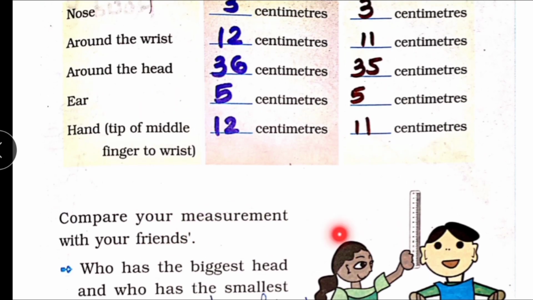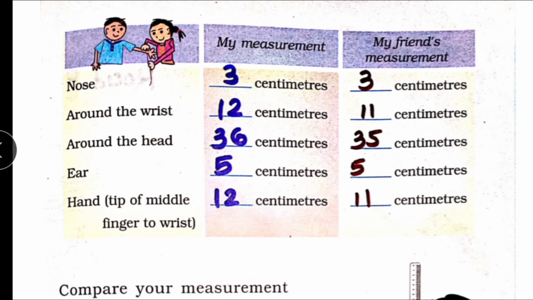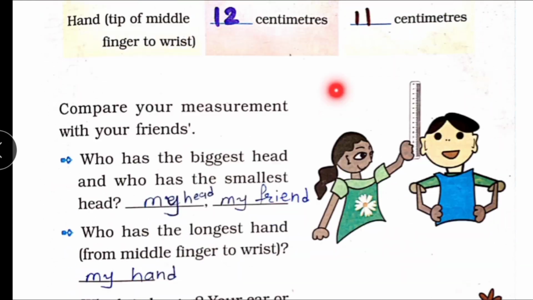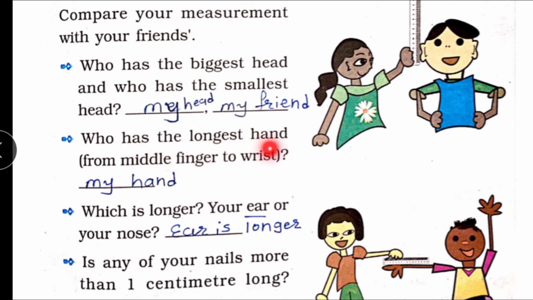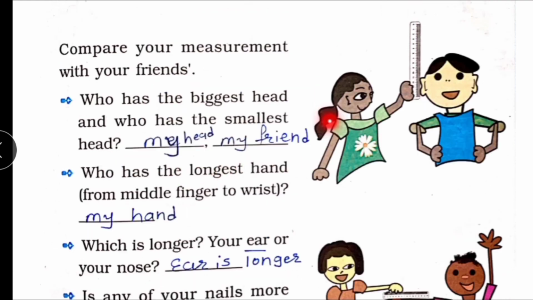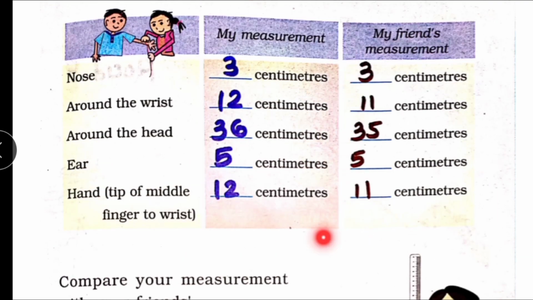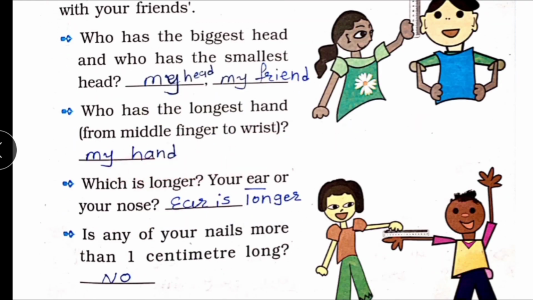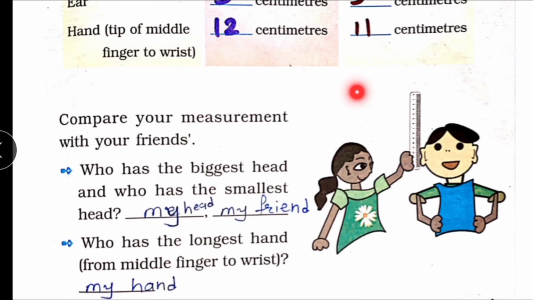Compare your measurement with your friends. Who has the biggest head and who has the smallest head? 36 centimeter and 35 centimeter. My head biggest and my friend's head smallest. Who has the longest hand from middle finger to wrist? From middle finger to wrist, 12, 11. My hand. So write my hand. Which is longer, your ear or your nose? Nose 3, ear 5. So ear is longer.